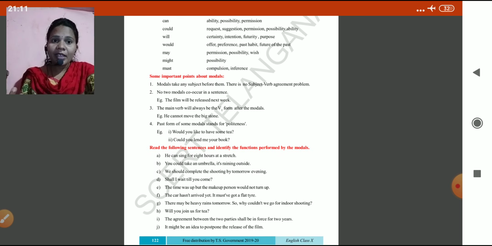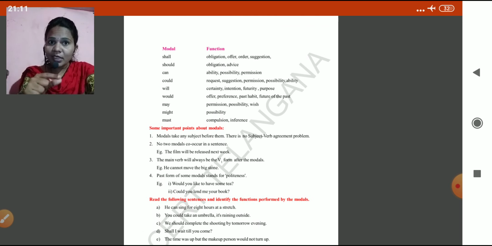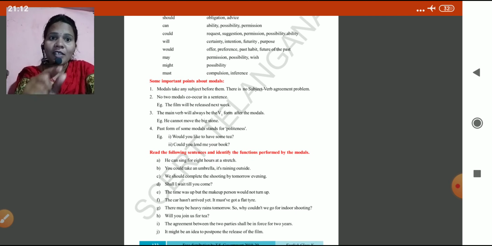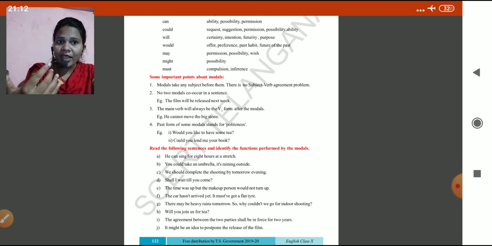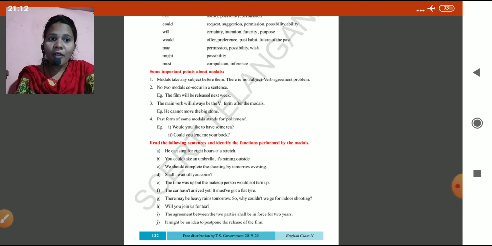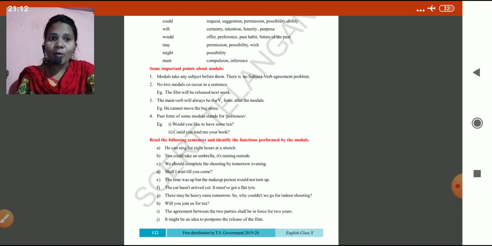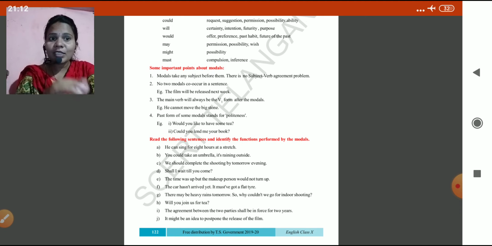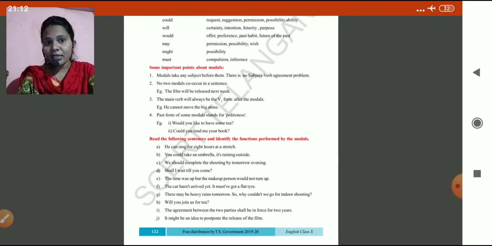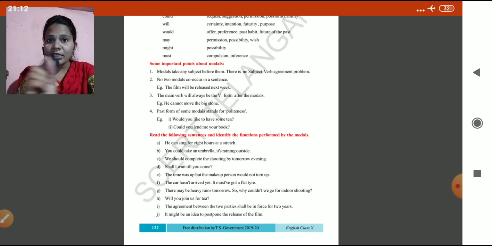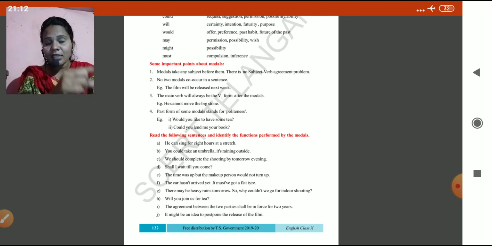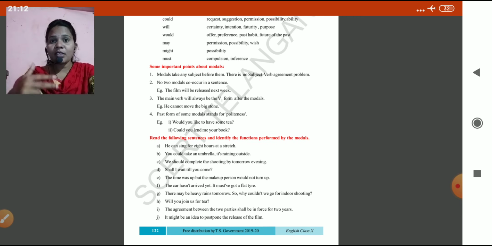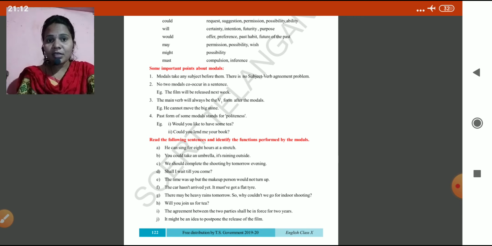Okay, it tells about can, ability. Like this, you have to read the following sentences and identify the functions performed by the modals. Whatever functions are performed in these sentences, you have to read and write. Okay, you underline that and put in the bracket what function: ability, possibility, or it may be compulsion or request, suggestions. Okay, this is your homework.